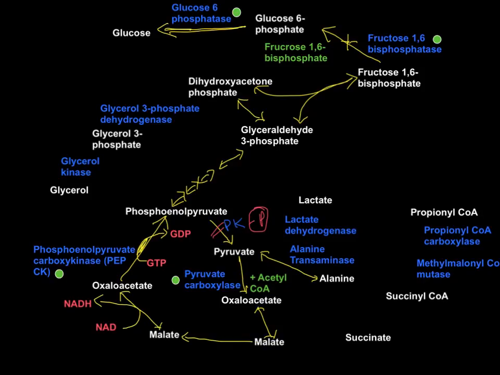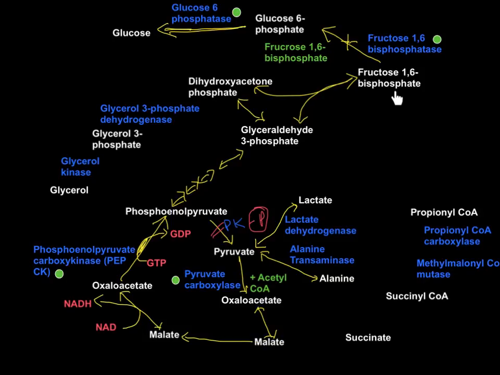Now let's see what enzymes you need to convert lactate into glucose, 2 lactate into glucose. So lactate is converted to pyruvate. This is a reversible reaction done by the lactate dehydrogenase enzyme. Once you get pyruvate, you know what happens to pyruvate now. Pyruvate is converted to oxaloacetate, then it is converted to malate. Malate moves out into the cytoplasm, converted back to oxaloacetate, phosphoenolpyruvate, glyceraldehyde 3-phosphate, dihydroxyacetone phosphate.